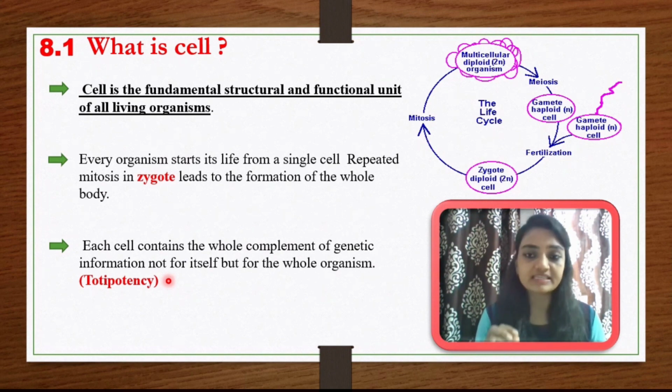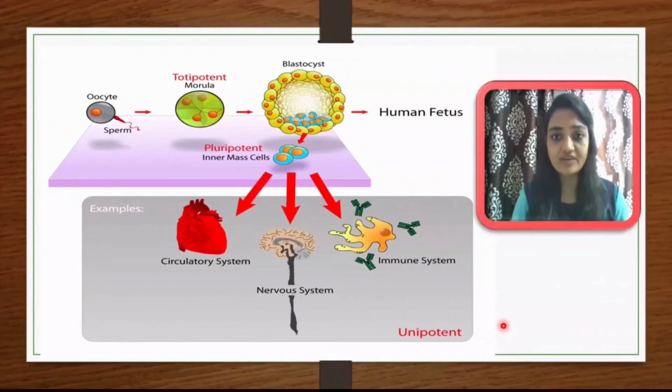Okay, that capacity within their cell, which is due to their genetic information, is called totipotency. So let me try to explain more about totipotency. Suppose, as I told you, one haploid structure is a sperm, that is a male gamete, and this is a female gamete, and both are haploid.